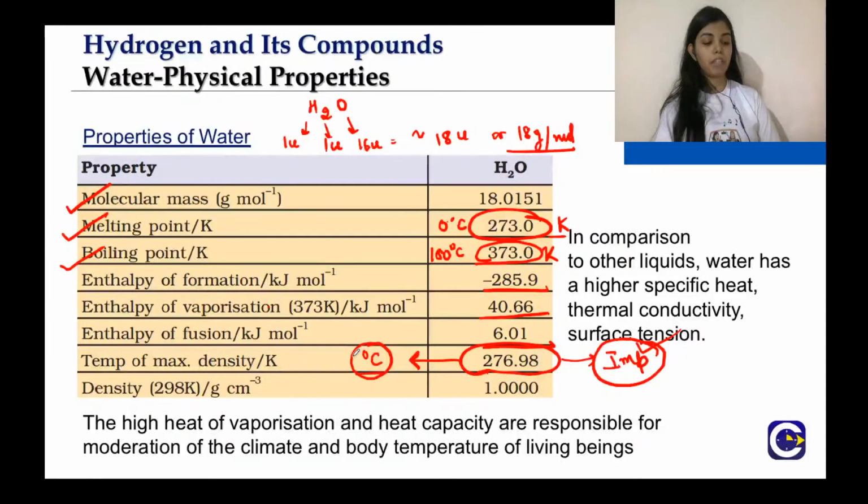What should be the answer? How do you convert Kelvin into degrees Celsius? Calculate and let me know that 276.98 means how many degrees Celsius? Anyone?